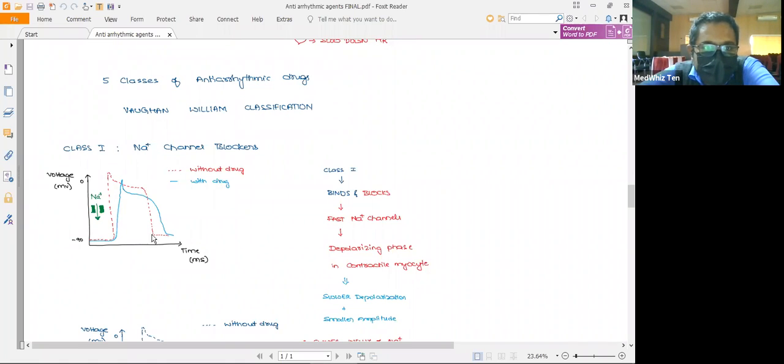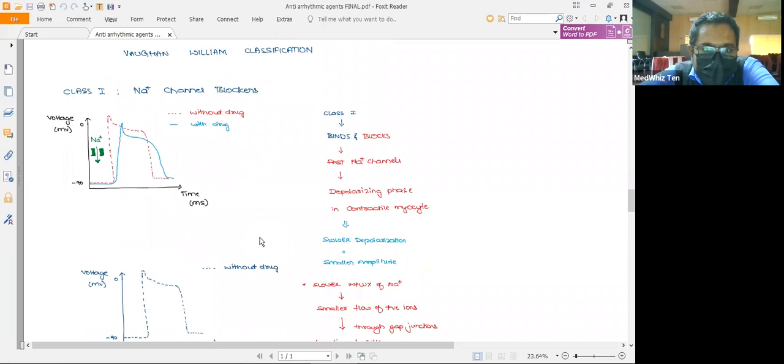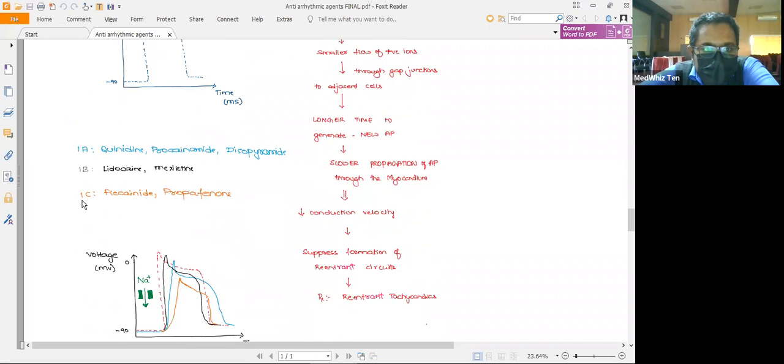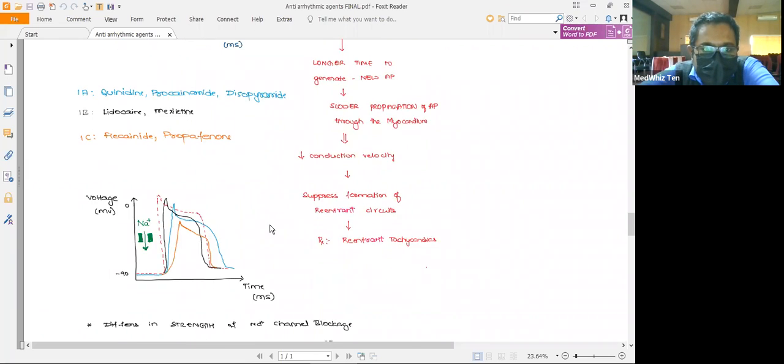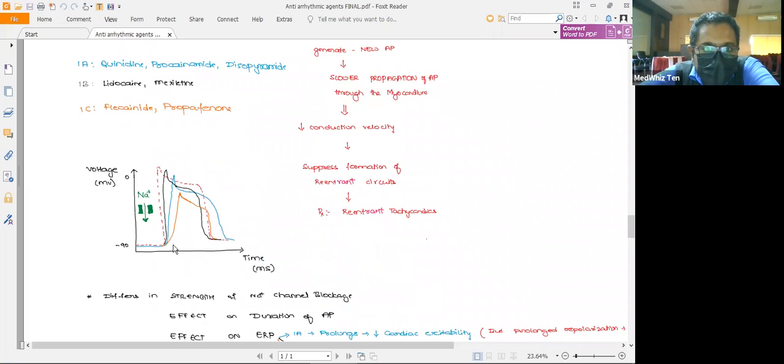Here you can see the class 1 drugs change the phase 0 activity, that is the depolarizing activity, by blocking the sodium channels. These are the group of drugs in class 1, and you can see how they respond to the sodium channel blocking activity in the cardiac myocytes. First, with class 1A drugs there will be an increase in QRS widening, as well as an increase in the QT interval and the action potential duration.